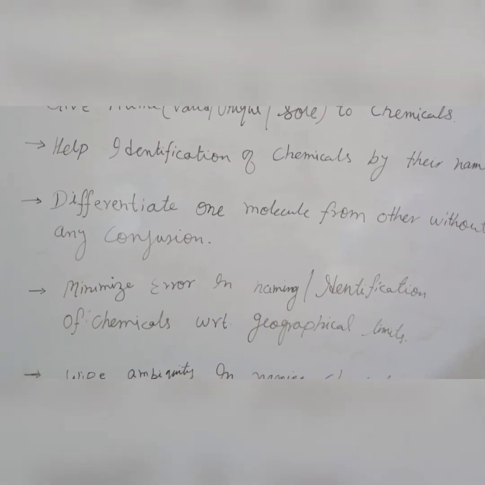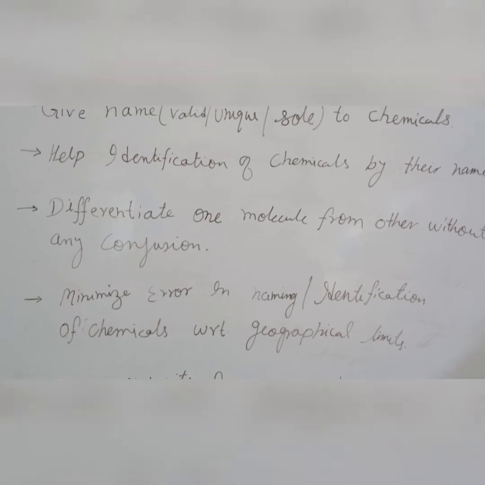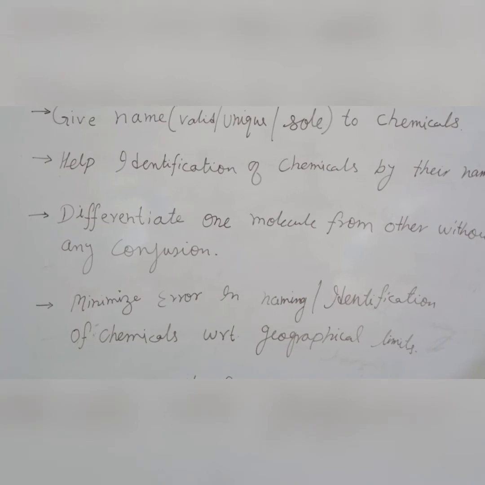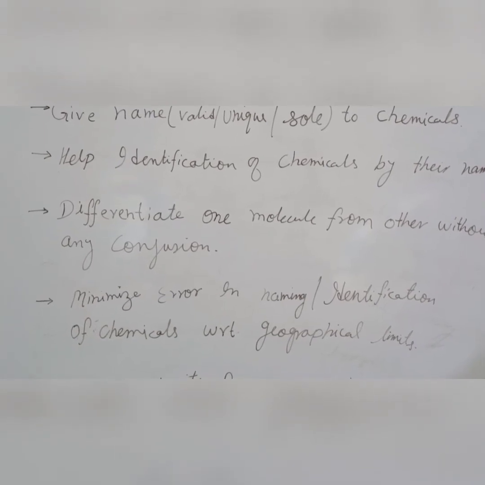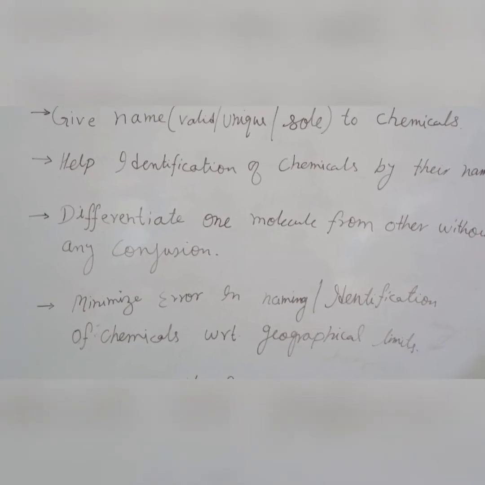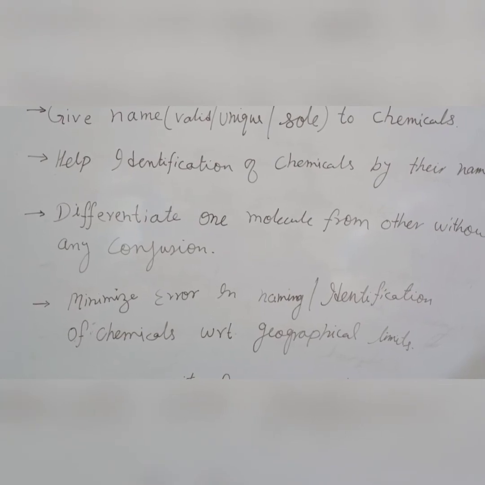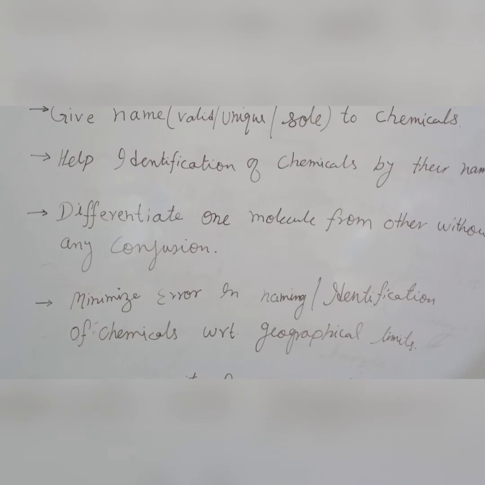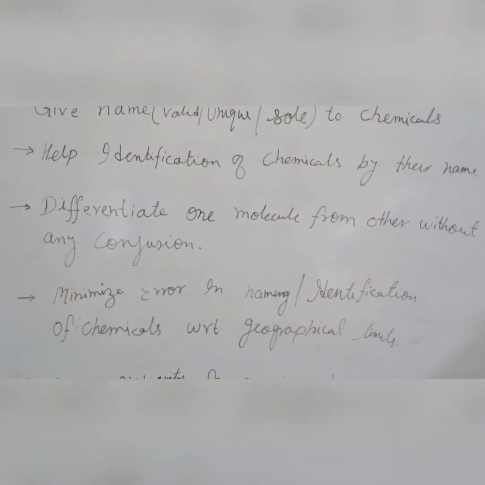Let us look into the next point. The next point states that nomenclature helps in minimizing error in naming or identification of chemical compounds with respect to geographical limits.